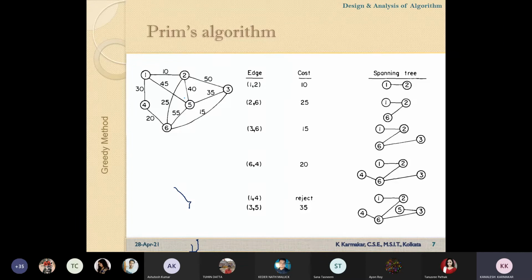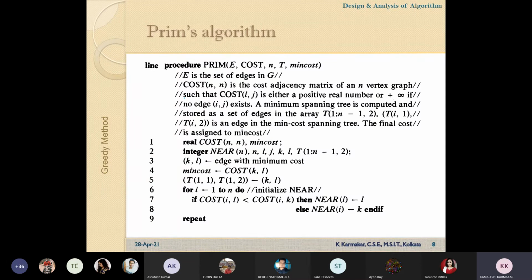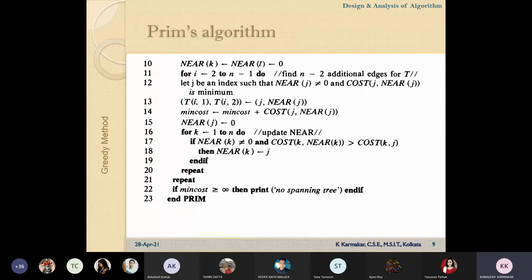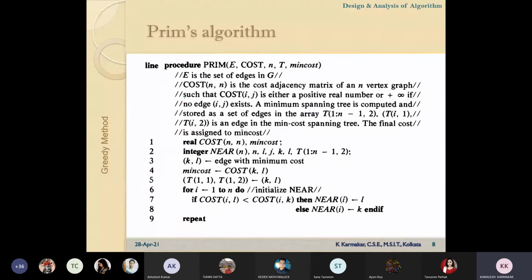Yes. You have already implemented it. Okay, then we don't need to discuss in detail because you are already familiar. So in case of Prim's algorithm, we can start from any vertex.